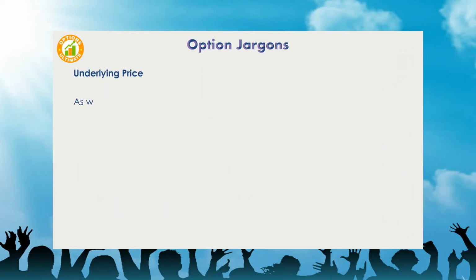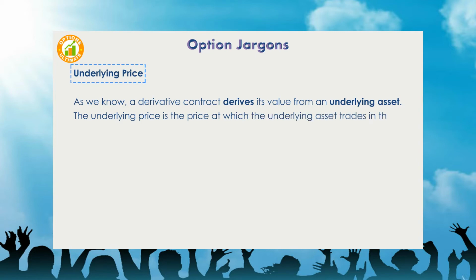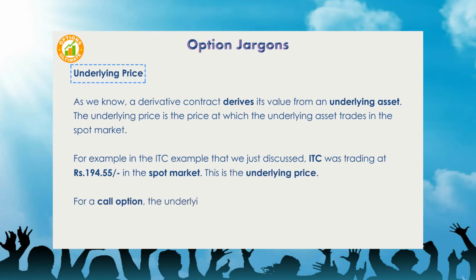Underlying price. As we know, a derivative contract derives its value from an underlying asset. The underlying price is the price at which the underlying asset trades in the spot market. For example, in the ITC example that we just discussed, ITC was trading at 194 rupees and 55 paise in the spot market. This is the underlying price. For a call option, the underlying price has to increase for the buyer of the call option to benefit.